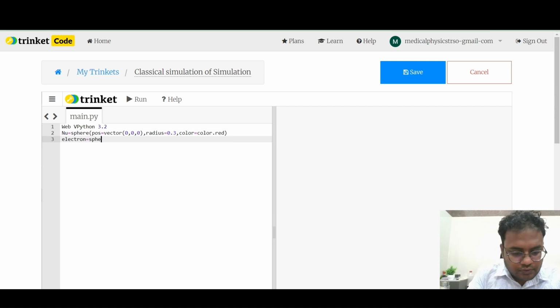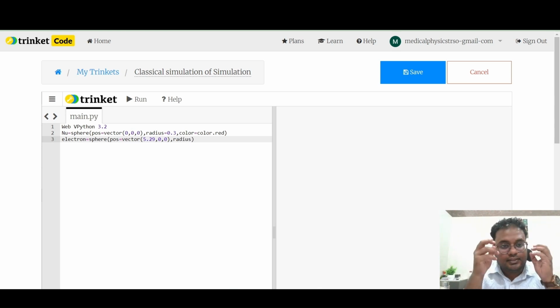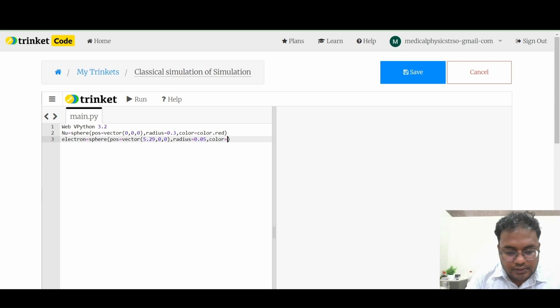Then the electron: electron equal to sphere, which has a position equal to vector, let's say 5.29, 0, 0. Basically this value 5.29 signifies the hydrogen atom. Then radius equal to 0.05, it's only for visibility purposes. I'm telling again, color equal to color dot blue, let's say. So that means a red sphere at the origin and a blue sphere starting in orbit.